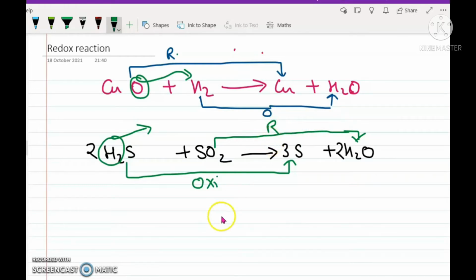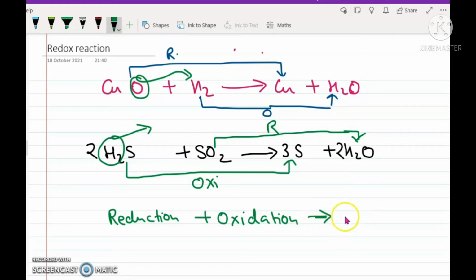See over here as well, the oxidation and reduction are running simultaneously. So those equations in which the reduction reaction and the oxidation reaction are going hand in hand with each other, those kinds of reactions will be referred to as redox reactions.